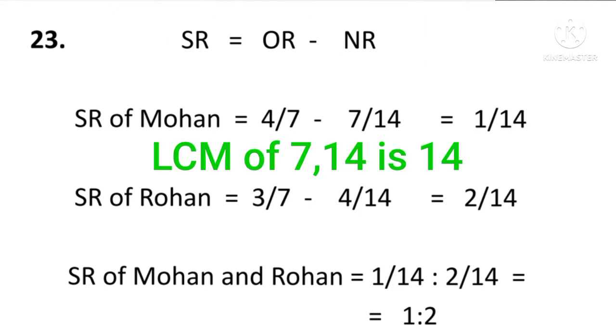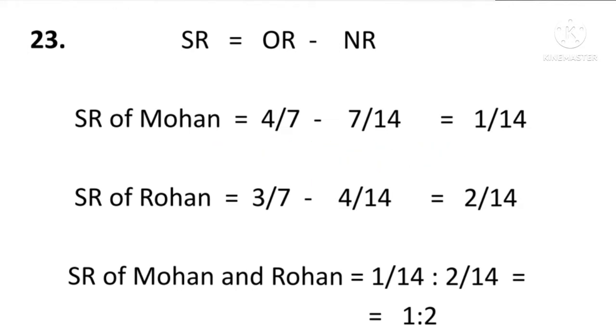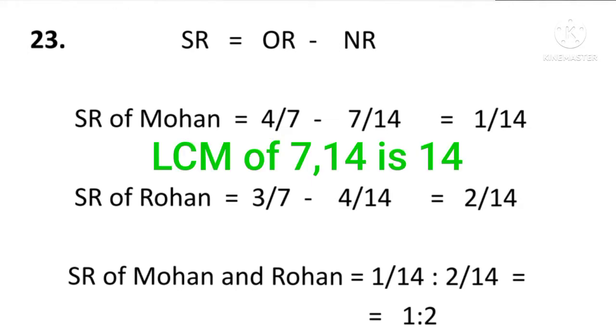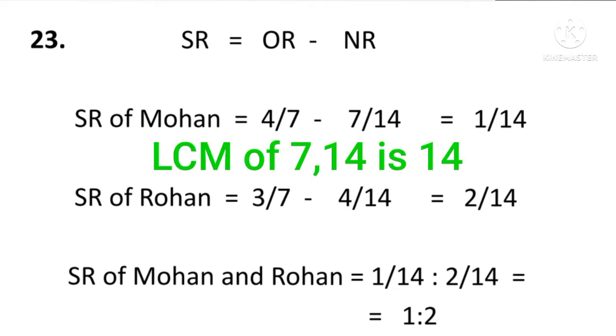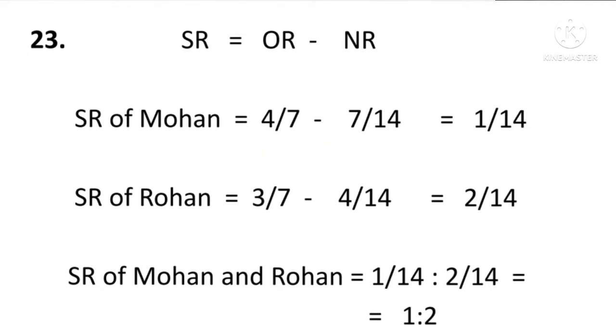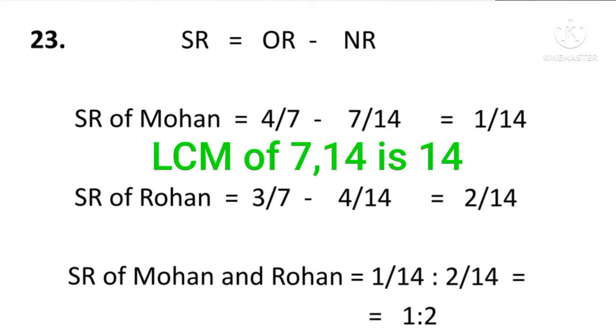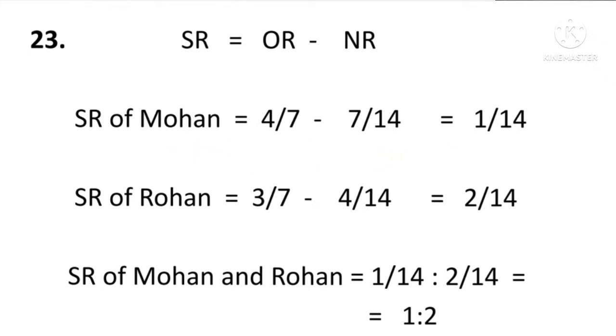Let us find out the sacrifice ratio of Mr. Mohan. Sacrifice ratio of Mohan is equal to his old ratio 4/7 minus new ratio 7/14. Then find out the LCM. LCM would be 14. By applying the LCM, if you sum up, it comes to 1/14.